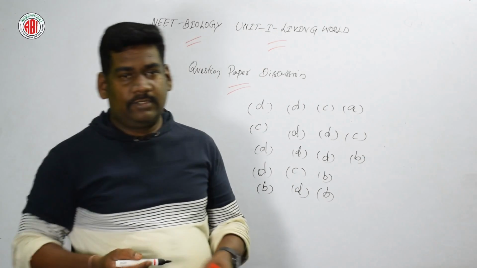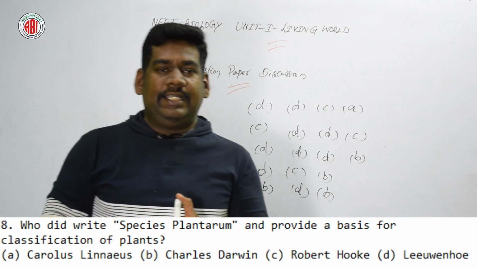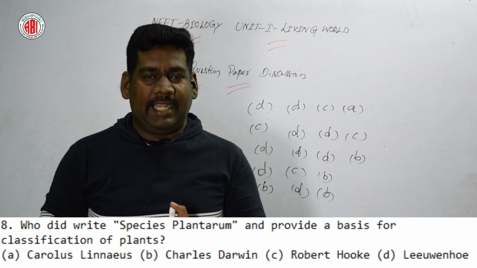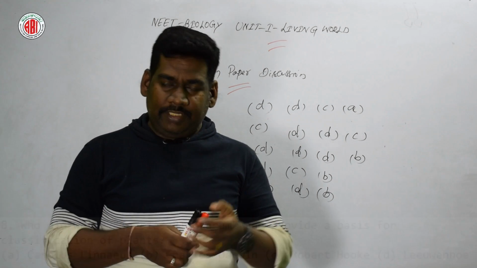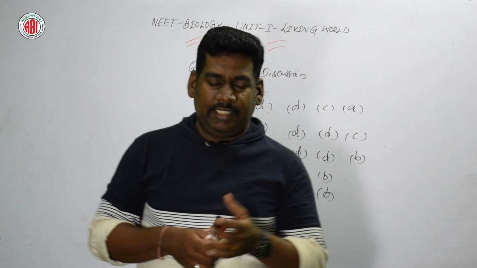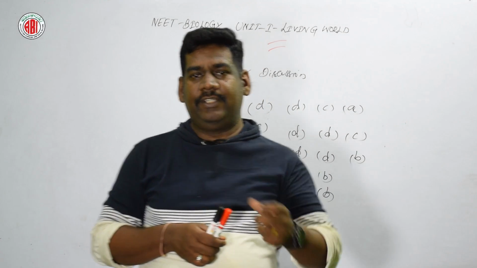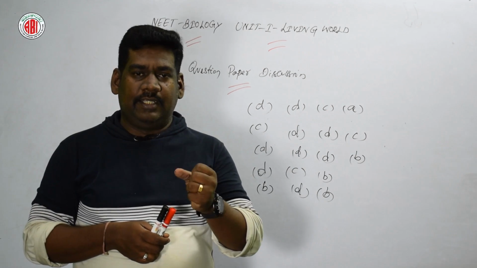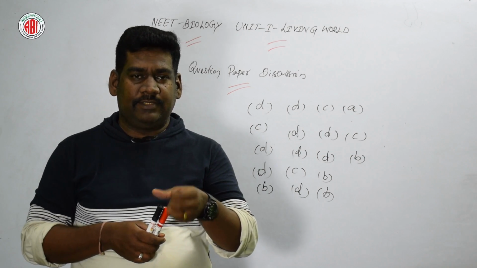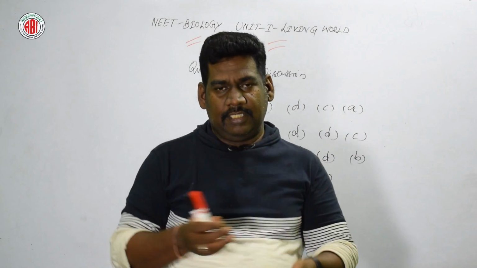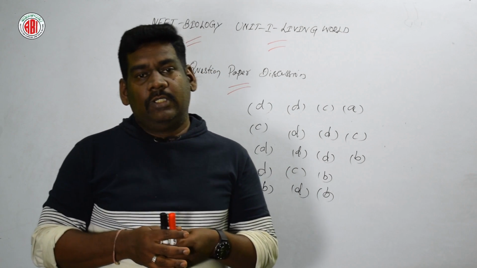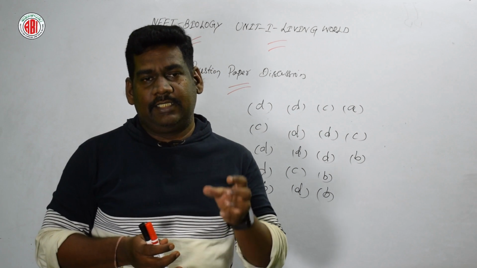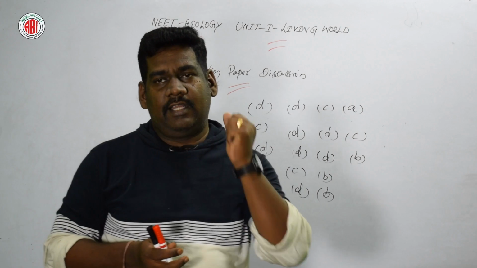Now let us go for the next question. Who wrote Species Plantarum and provided a basis of classification of plants? The names of the books are very important, like we discussed in the previous video: Origin of Species, Species Plantarum, Genera Plantarum. So these are the names of the books and the names of the authors. Species Plantarum is the book written by Carolus Linnaeus.